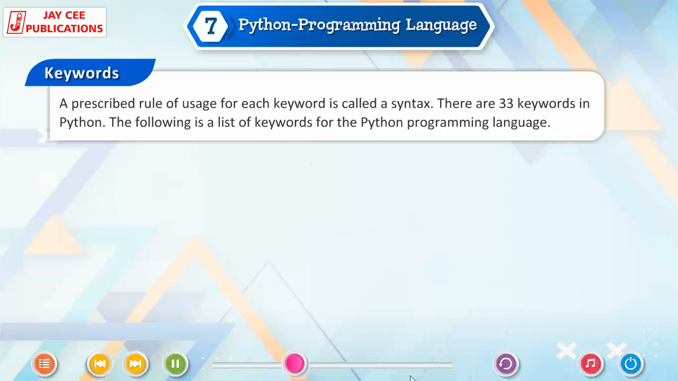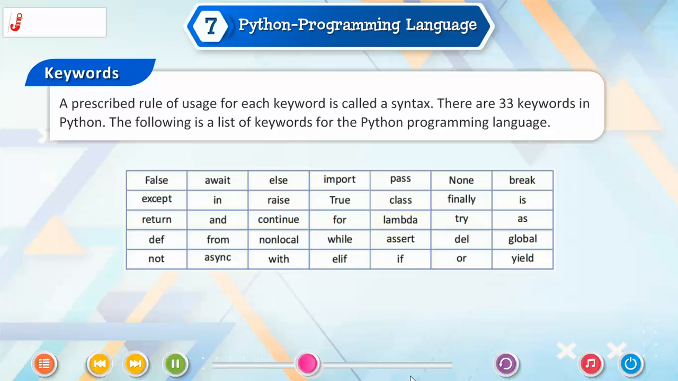The following is a list of keywords for the Python programming language. False, except, return, def, not, await, in, and, from, async, else, raise, continue, nonlocal, with, import, True, for, while, elif, pass, class, lambda, assert, if, None, finally, try, del, or, break, is, as, global, yield.